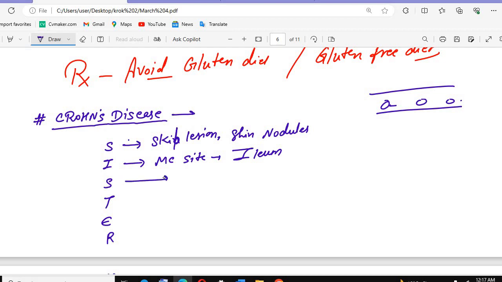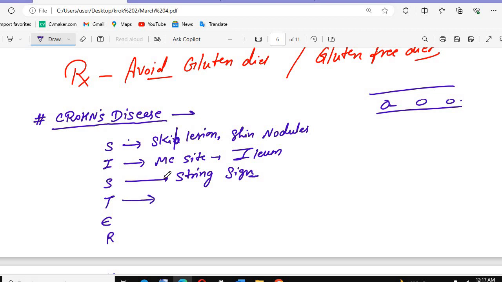Which sign will be seen? We will see the string sign. If I ask you which sign is seen in Crohn's disease, that is the string sign. Then also remember T4.